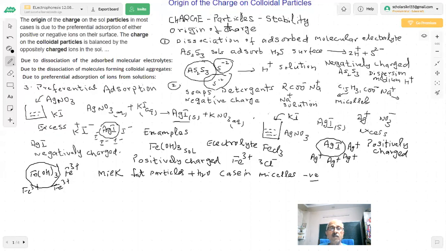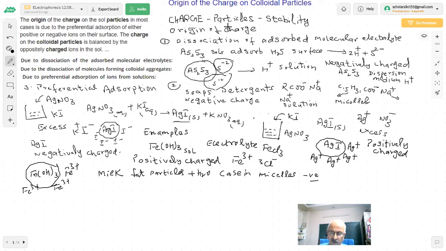All these adsorb certain ions preferentially, or there may be some molecules on their surface which are dissociating. We told you about soaps and detergents already. They form micelles, and sodium palmitate, sodium stearate, all these big particles are negatively charged, and the opposite charge goes into the solution.